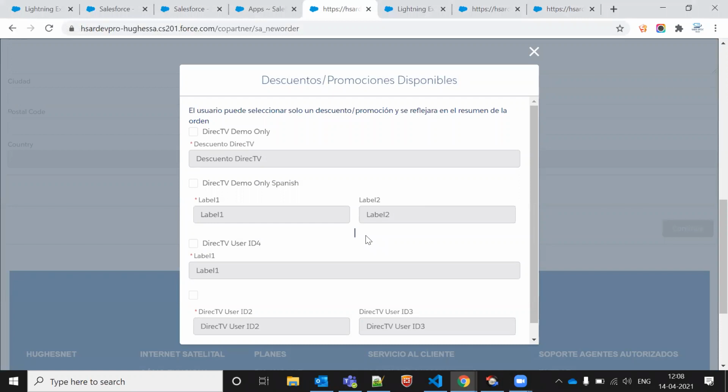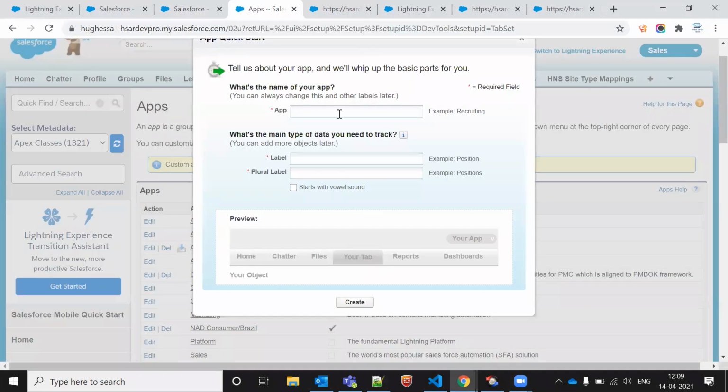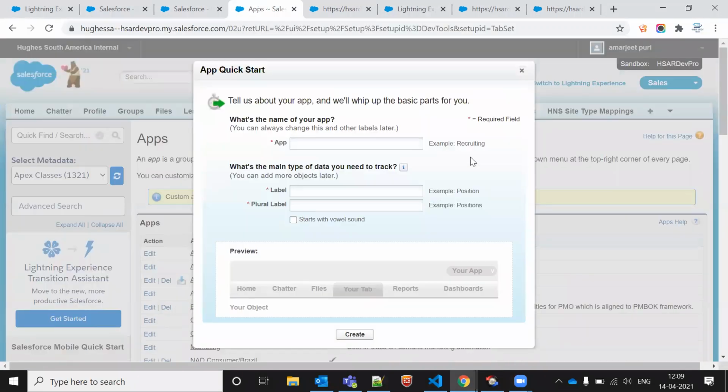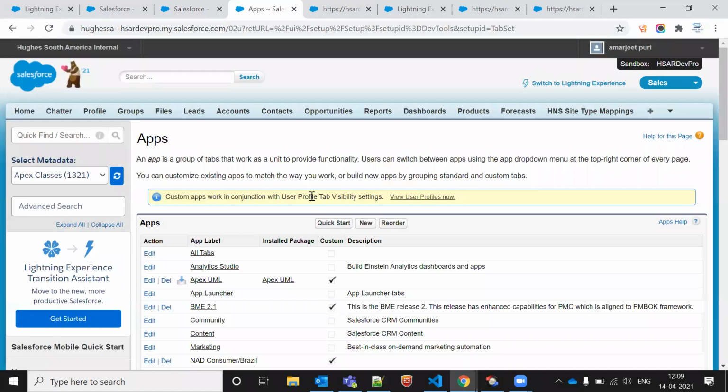I have one custom application and it is not visible in Lightning. I created a custom application on the Classic side. How can I enable it for Lightning? Maybe in the profile we can give that app access for Lightning.